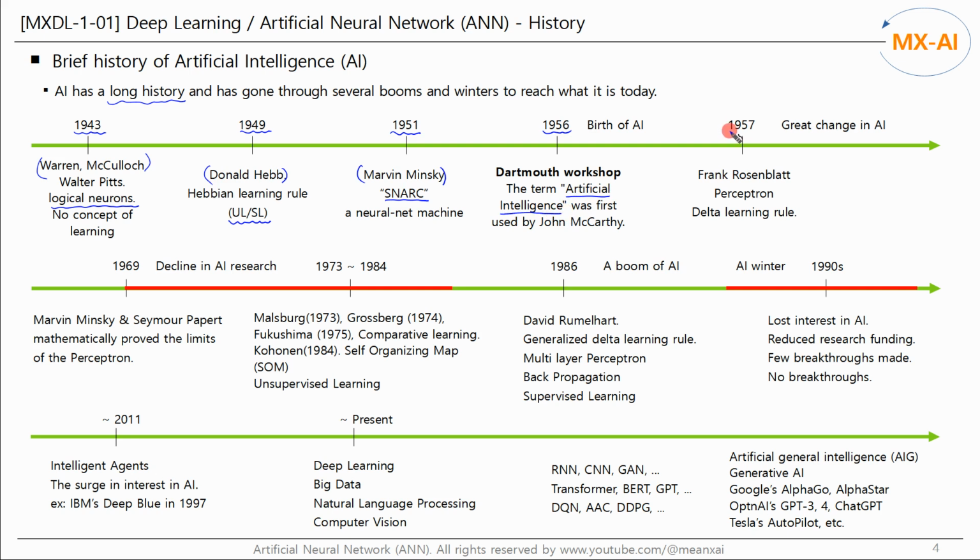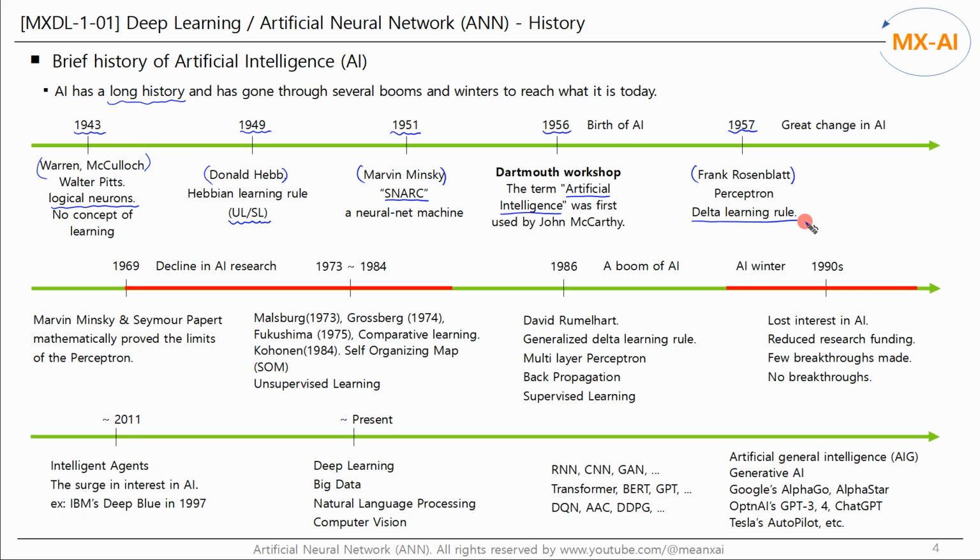In 1957, Frank Rosenblatt published pioneering work on the first supervised learning algorithm for neural networks, known as the perceptron. He implemented the perceptron for binary classification using the delta learning rule. The perceptron was considered to have finally paved the way for artificial intelligence.